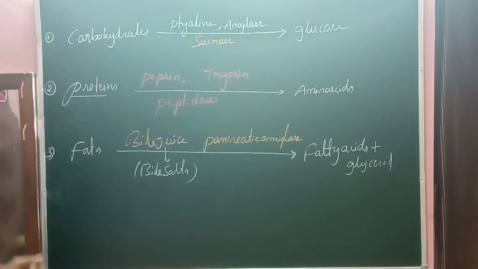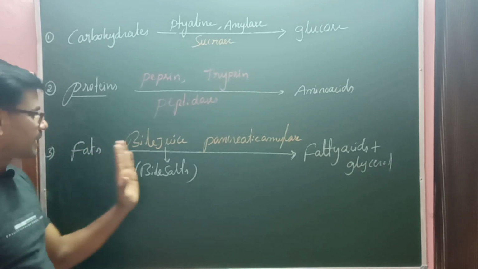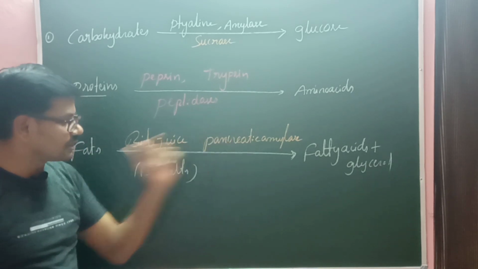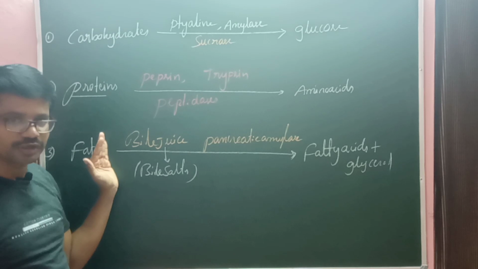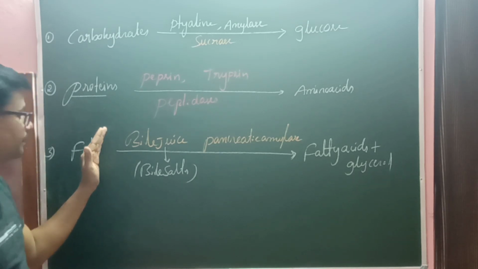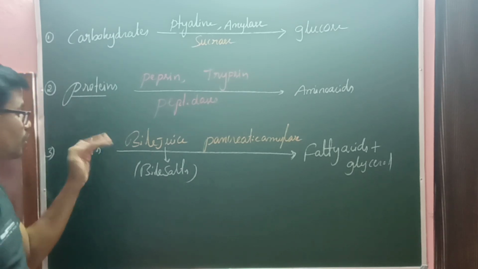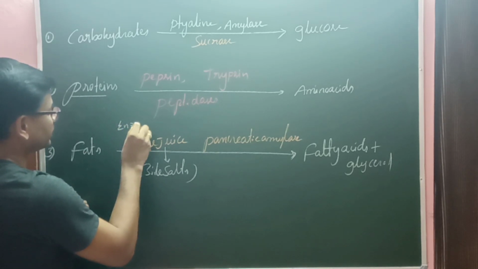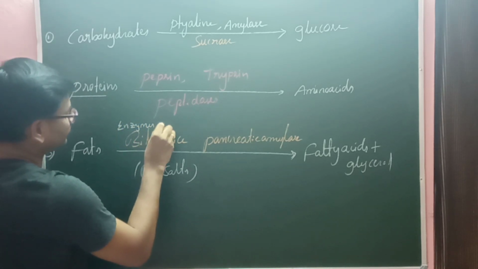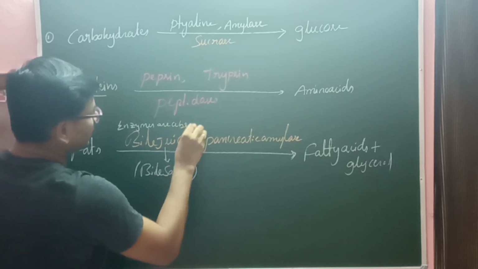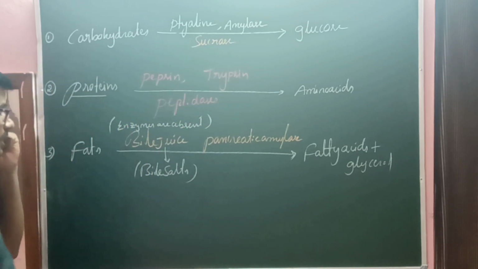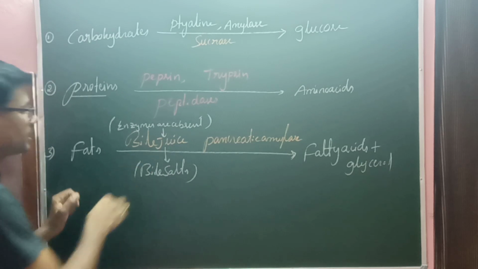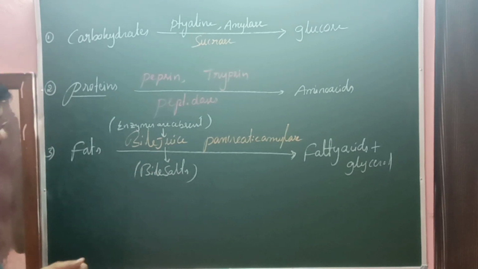While talking about fats digested by bile juice as well as pancreatic lipase, here we are talking about the bile juice. Bile juice is secreted from the liver. There are no enzymes in the bile juice. How is bile juice useful in digestion of fats?